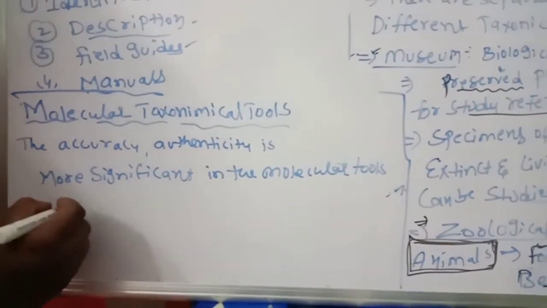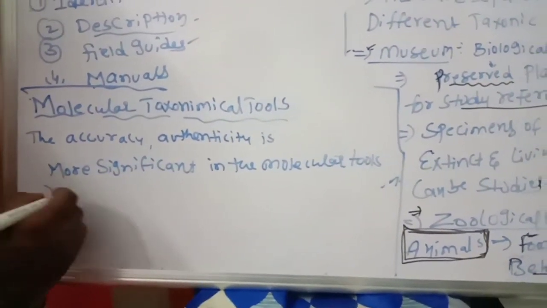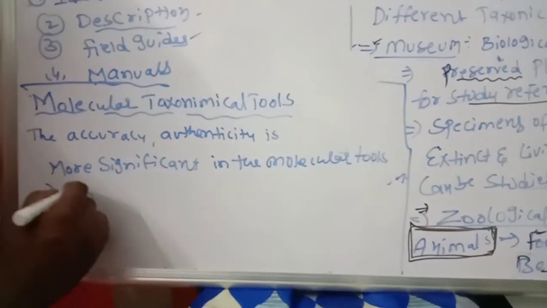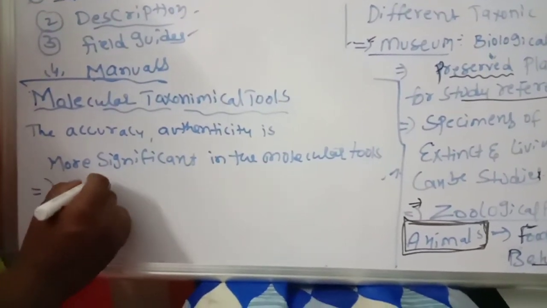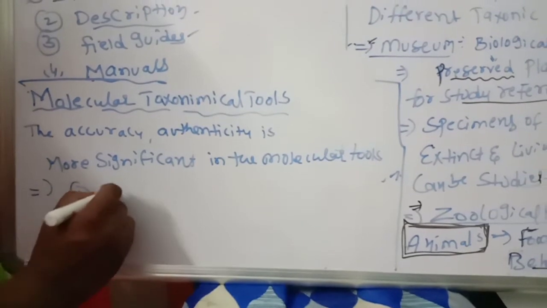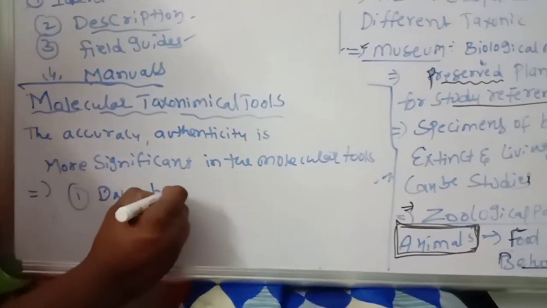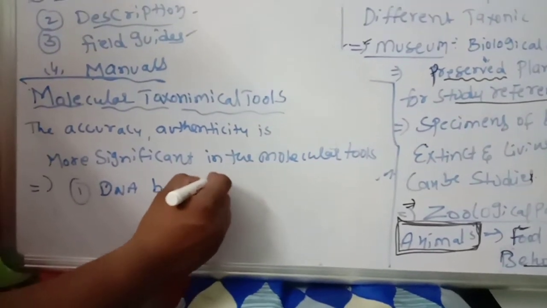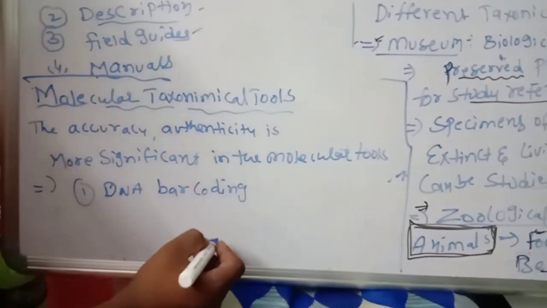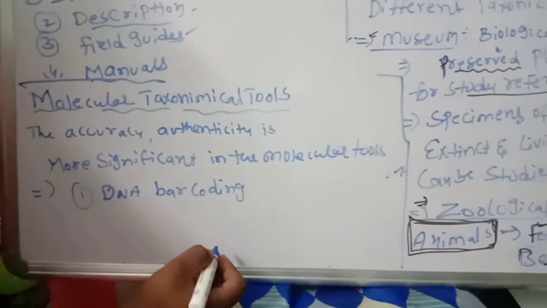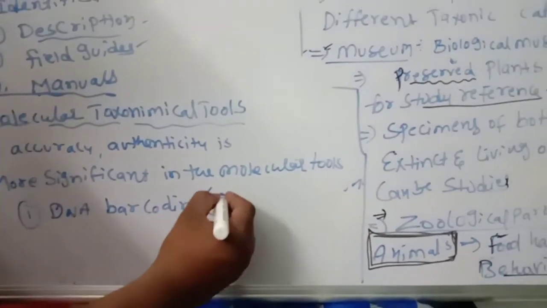Okay, molecular techniques and approaches, such as number one, DNA barcoding. So complete information about the purines and pyrimidines of genes. What is the barcoding?